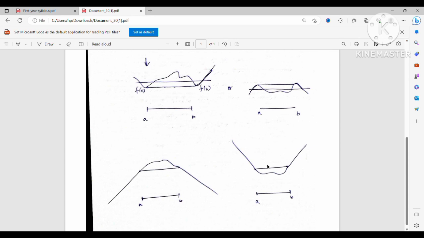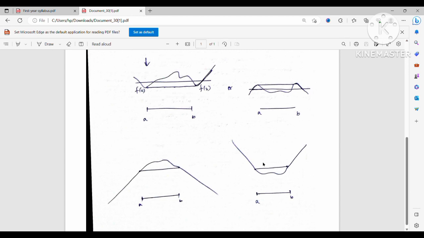Now observe that f takes each value exactly twice, right? But if this happens, then f will not take all values. I mean f will not be onto. The image of f looks like just (-infinity, k], where k is the maximum value attained between a and b. Similarly, if the graph of f looks like this, then the image of f must be [k, infinity).